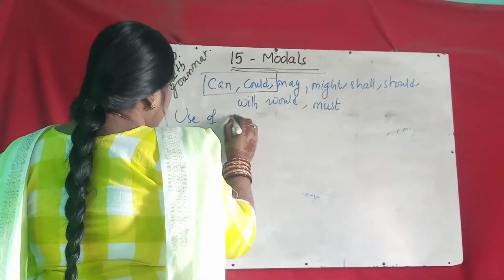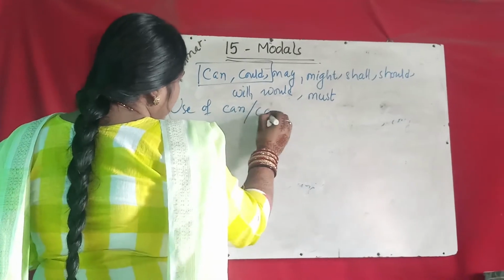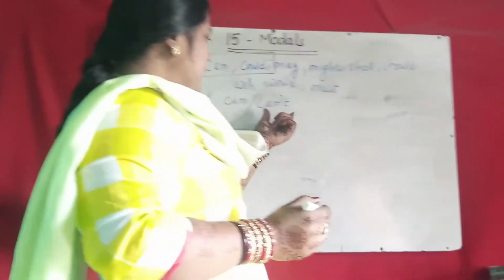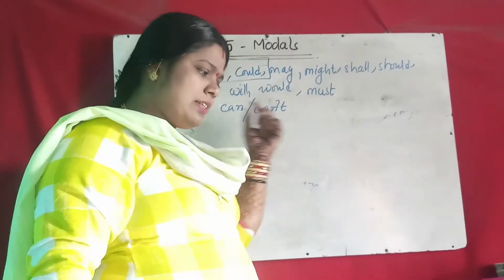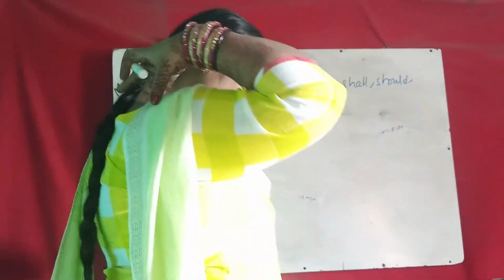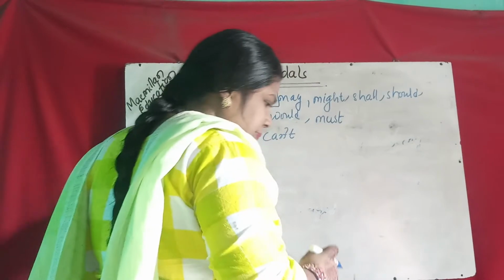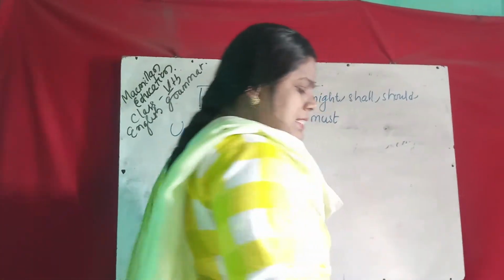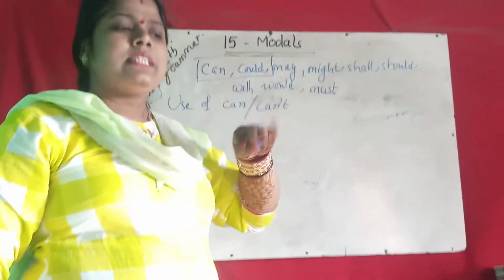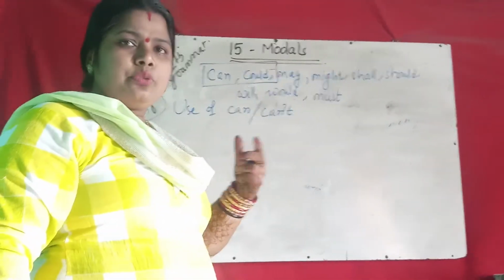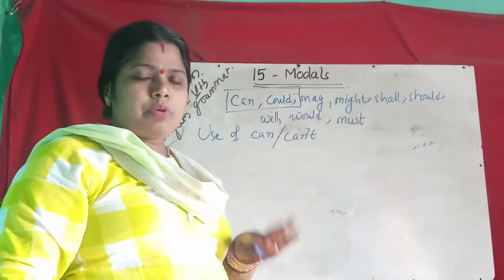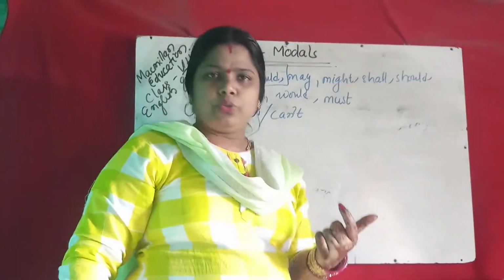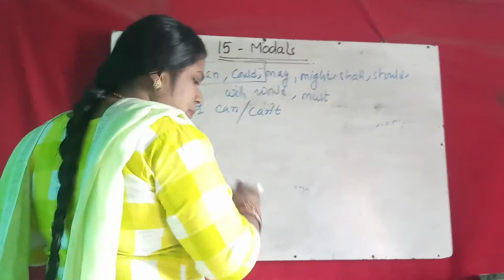Use of can. The negative form is can't or cannot. First, we can use can to express ability. Ability means what I am able to do, what things I am able to do.